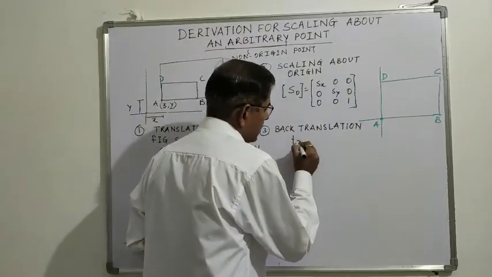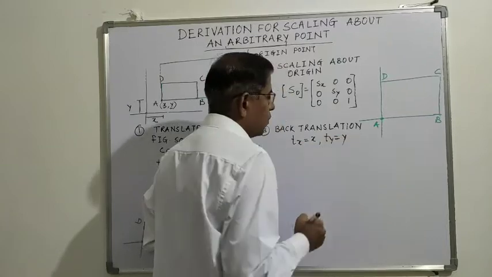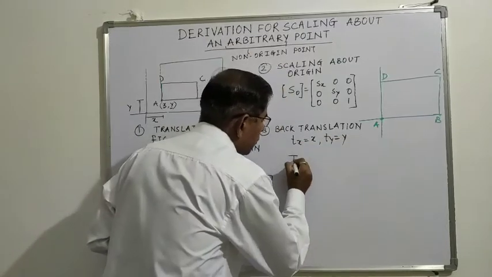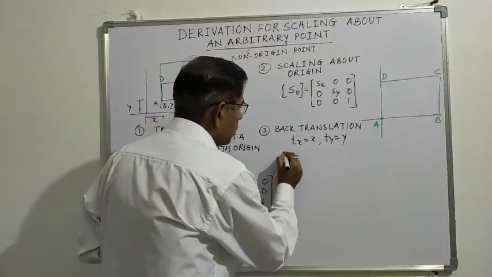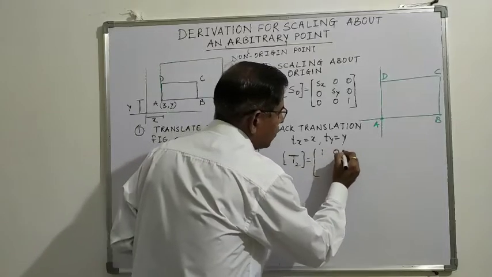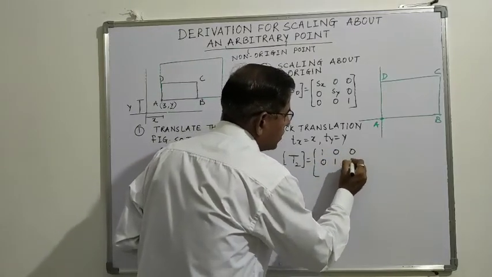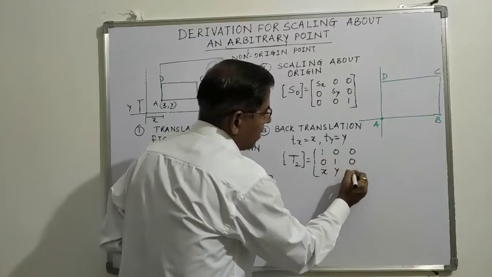So tx is equal to x, ty is equal to y. So back translation is termed as T2, and it is 1 0 0, 0 1 0, the value of tx is x, the value of ty is y, 1.